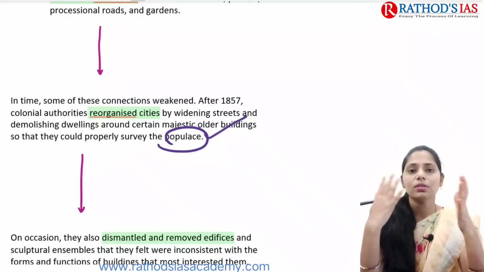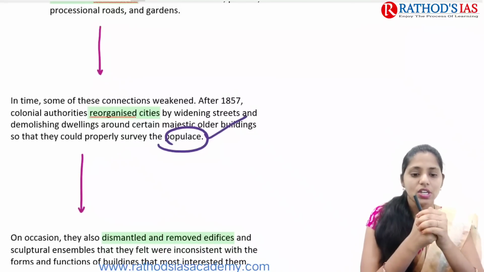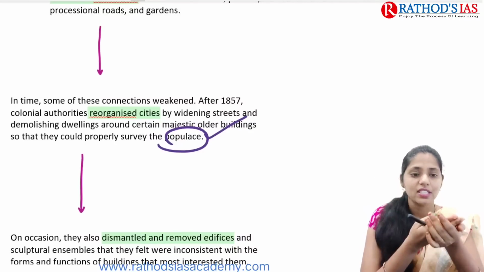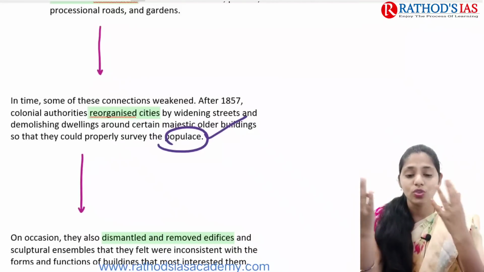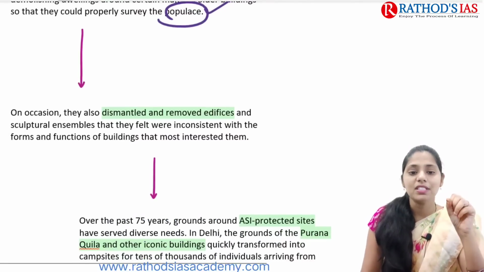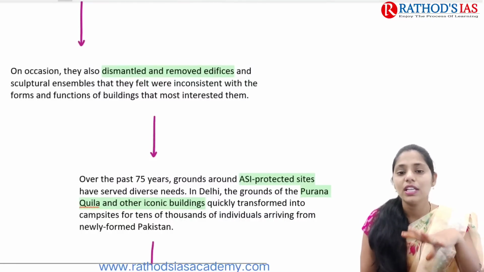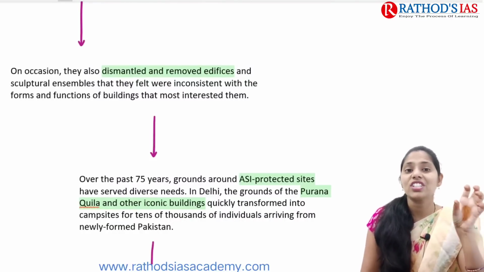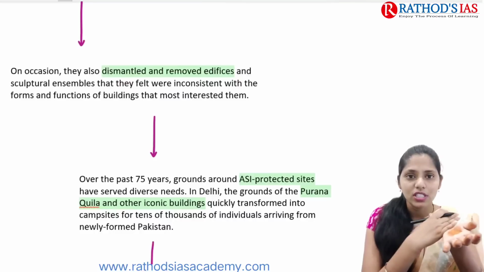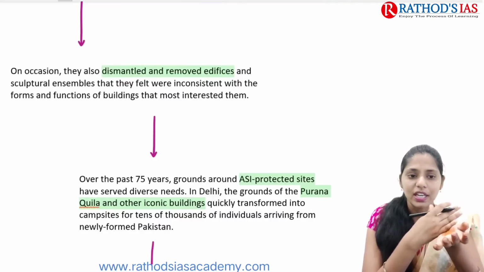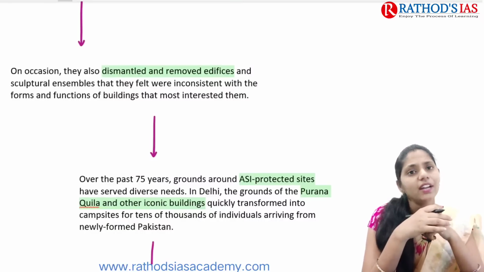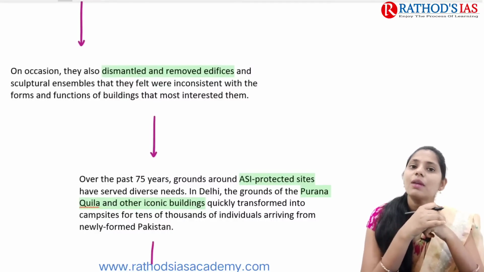Okay, so these are some important changes that we can see here. Once these recognized cities had been destroyed, and when the Britishers removed some sculpture assemblages that felt inconsistent with the forms and functioning of the buildings, they came with the demolishment or dismantling of some areas where they found the buildings did not have proper functions. If they were not interested, they went for the demolition of those sites.